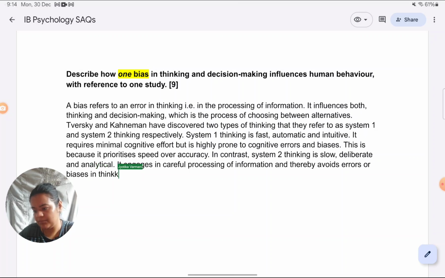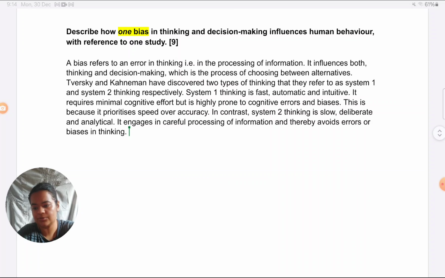Okay, so you can contrast this a little with the previous answer, and that's why I'm going to upload that answer also so that you can contrast and see. A little bit more I have explained here about system 1 and system 2 thinking than I did in the previous, but again, these are not general points about the systems, they relate to bias, showing how system 1 rather than system 2 is involved in bias. So I haven't lost focus of what is being asked in the question. You don't get carried away just because you've learned system 1 and system 2 in great detail for the other topic, and lose sight of the question.